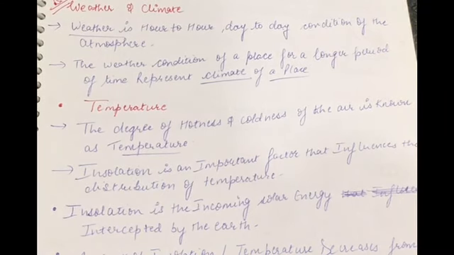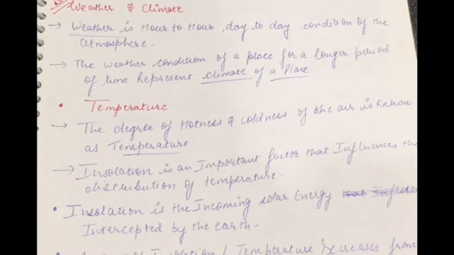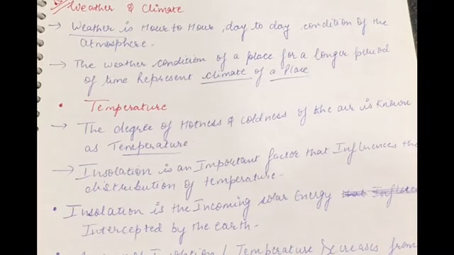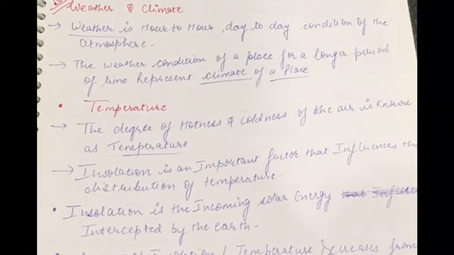Now if we are going to talk about the weather condition of a place for a longer period of time, for 6 months, for a particular season, or for a year, for almost 10 years, 15 years, then we represent the climate of a place. So climate is for a longer period of time, and weather is just for day to day or hour to hour. I hope you understood this.